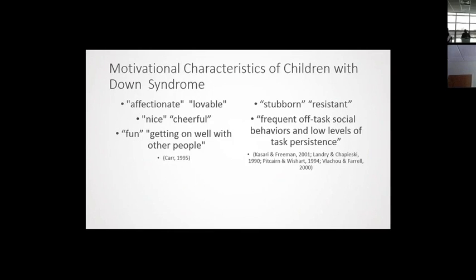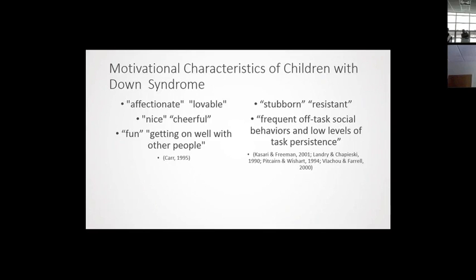So I can give the same task that they maybe showed that they could do a year ago, and now when I present it, I get all this off-task behavior, and it now looks like they don't have that skill. And so they call this a low level of task persistence. And also when it's moderately challenging, they tend to display escape behavior rather than trying to continue to solve the moderately difficult task.